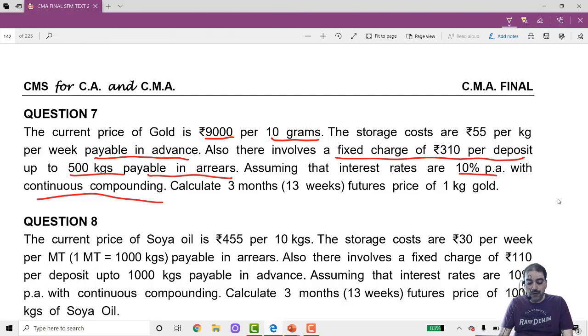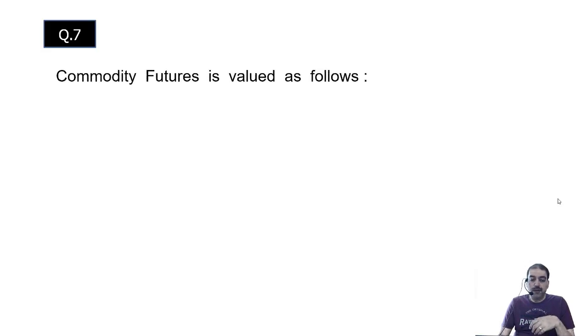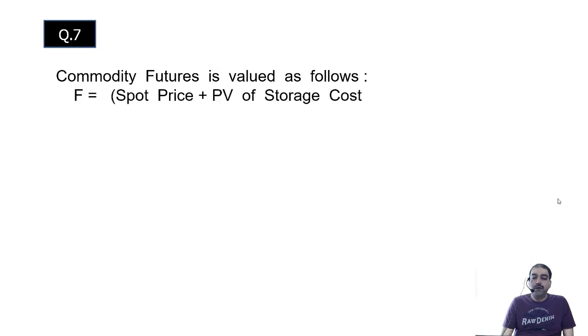First we will see what the formula for this is. Commodity futures is valued as follows. F is equal to spot price plus present value of storage cost plus any other cost, into e raised to RT.